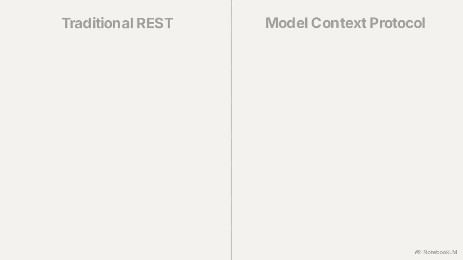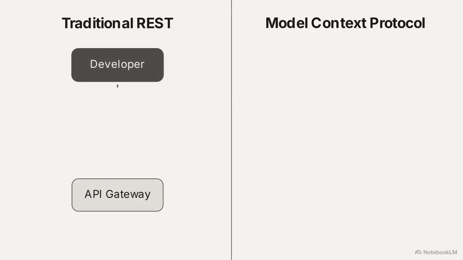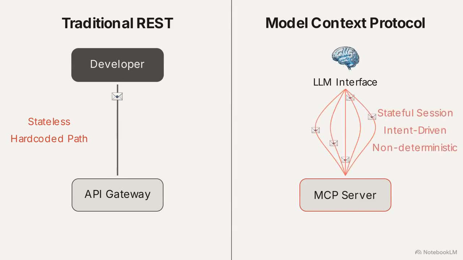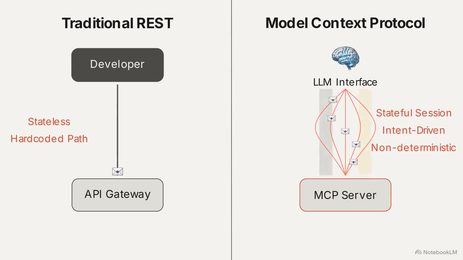This diagram compares traditional API routing with the MCP standard. On the left, a standard REST architecture relies on a stateless, linear data request, moving directly from a developer to an API gateway. Here, execution paths are hard-coded and predictable. On the right, MCP operates differently. An LLM interface processes intent-driven sessions, creating branching paths based on context.